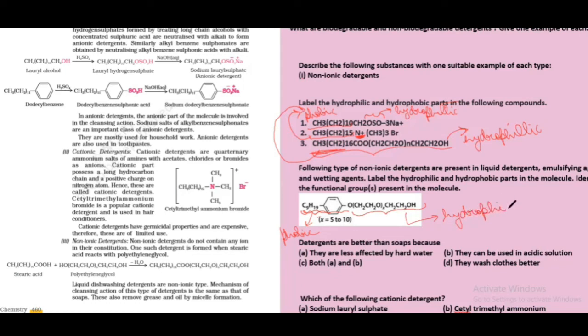You just have to remember that the part which will have strong affinity for water, either because it's ionic or it's highly polar or it has a tendency to form hydrogen bonds, is going to be water loving. The non-polar parts are going to be hydrophobic.